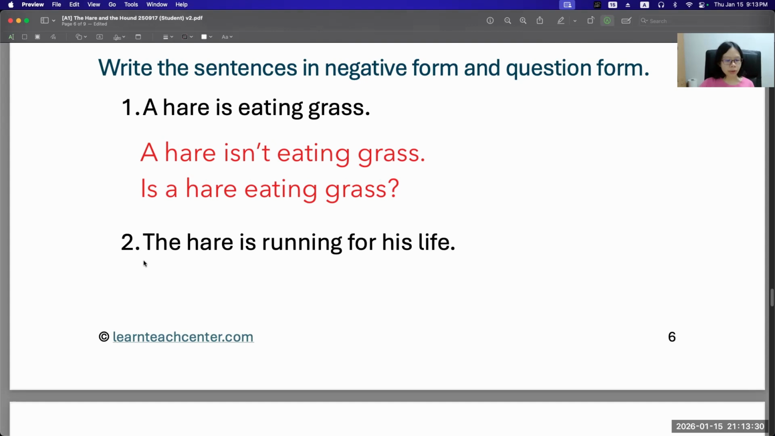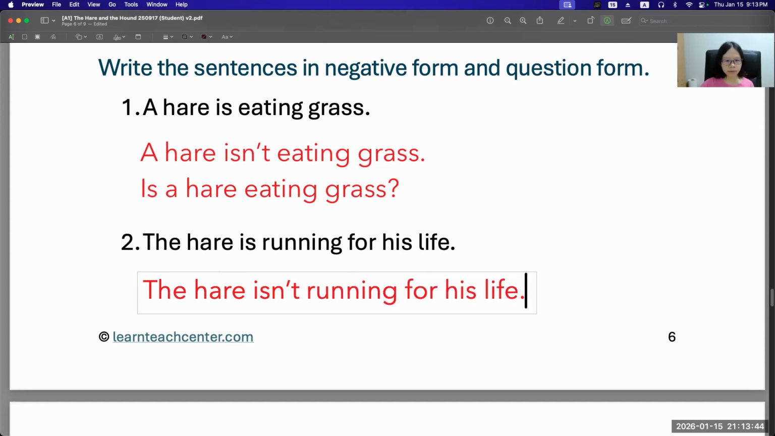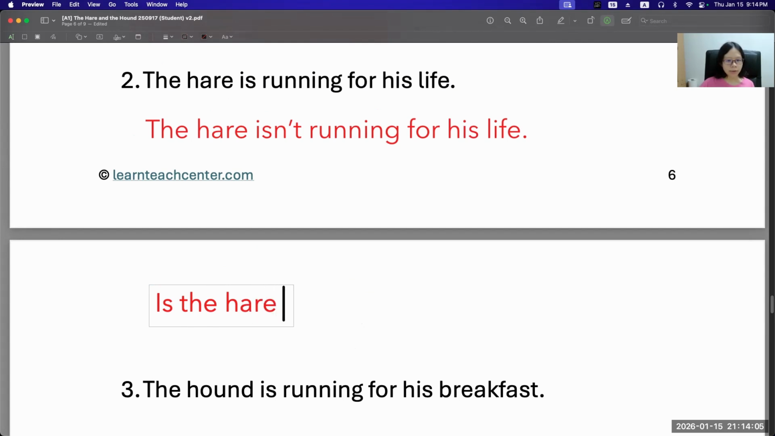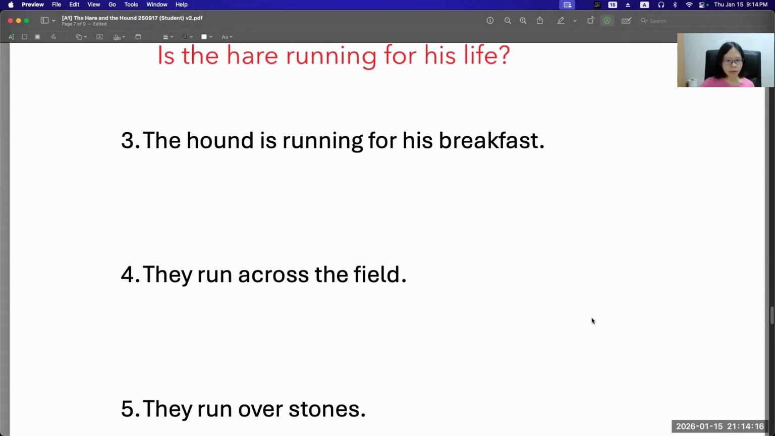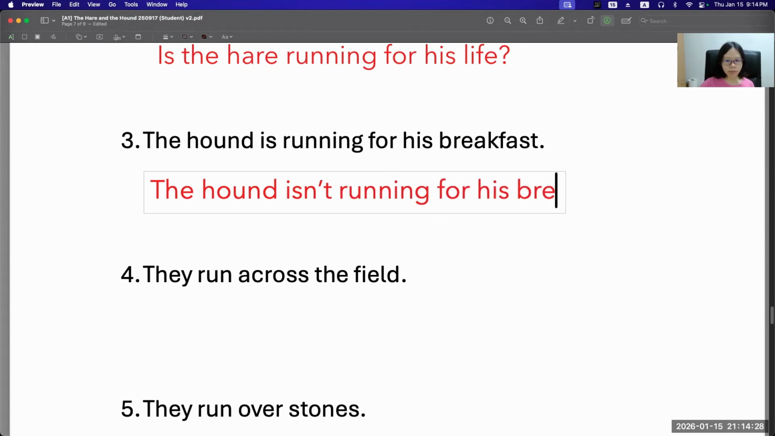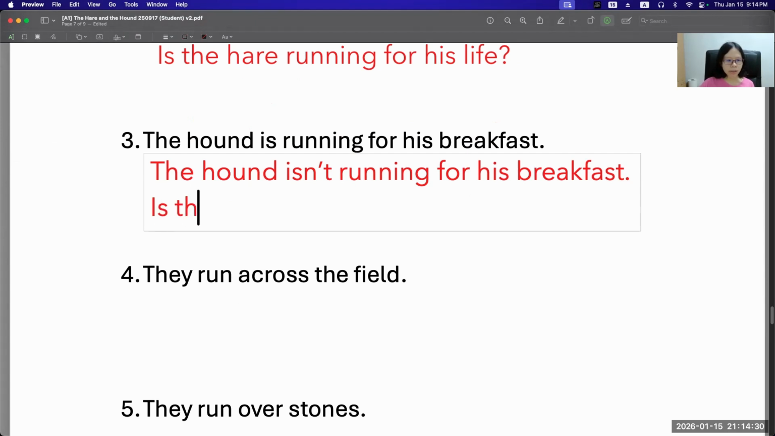Question 2, the hare is running for his life. The hare isn't running for his life. Is the hare running for his life? Question 3, the hound is running for his breakfast. The hound isn't running for his breakfast. Is the hound running for his breakfast?